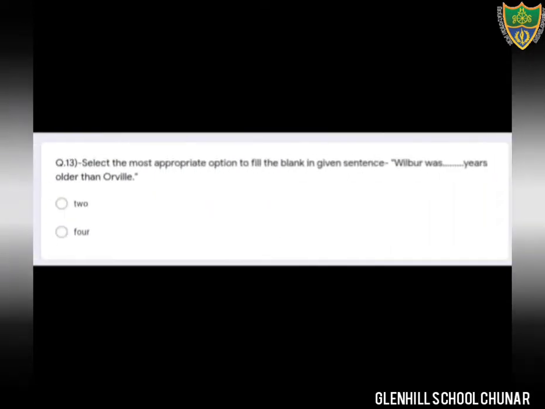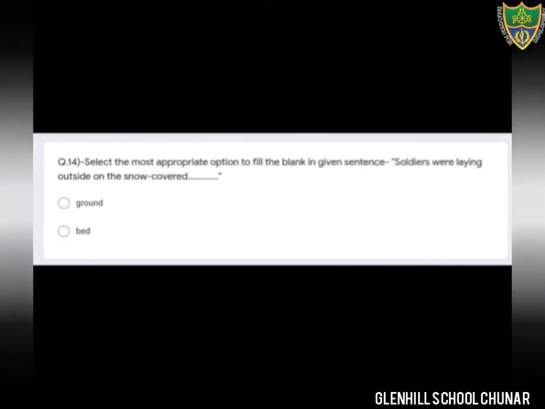Come to the next question. Question number 13. Select the most appropriate option to fill the blank in the given sentence. Sentence is given, there is a blank, you have to fill the blank. What is the sentence? Wilbur was 4 years. Okay, option number B, 4 years is the correct option. 4 years older than Orville. Okay students, so option number B, option number second, that is 4, is the correct option.